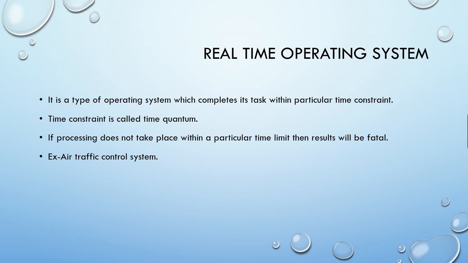Another example is the air traffic control system. Air traffic control means the aeroplanes that are in the air are being controlled by a certain operating system, which is a real-time operating system, or else there may be accidents. So this is an example of a real-time operating system.